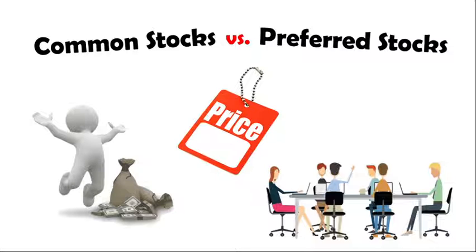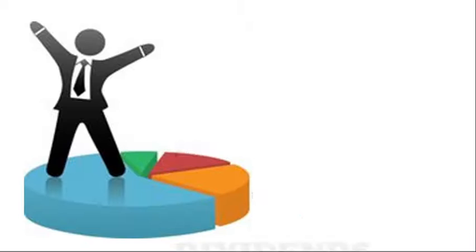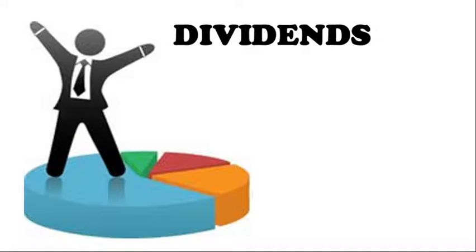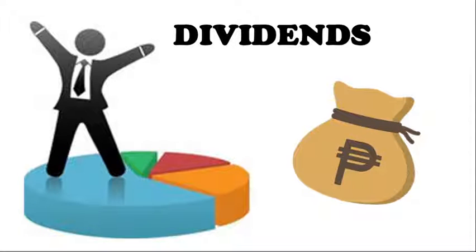Owners of preferred stock receive dividends before common shareholders and have priority in the event that a company goes bankrupt and is liquidated. What is a dividend? A dividend is a distribution of profits by a corporation to its shareholders. So, ito yung kita ng kumpanya na paghahati-hatian ng mga may-ari.